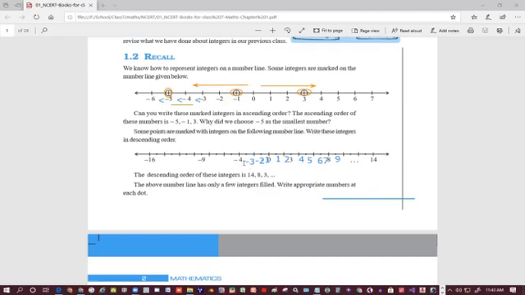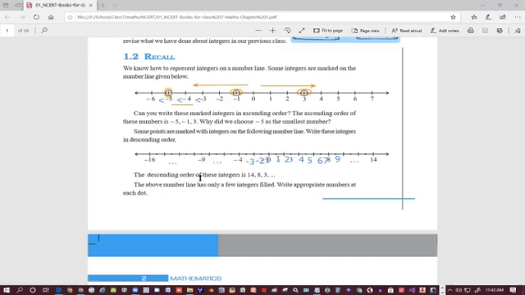But each point you can write as minus 1, minus 2, minus 3 up to minus 16, and so on. I will put dot dot dot here, and here also dot dot dot. The descending order of these integers is 14, 8, 3.